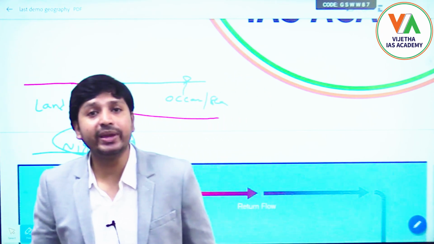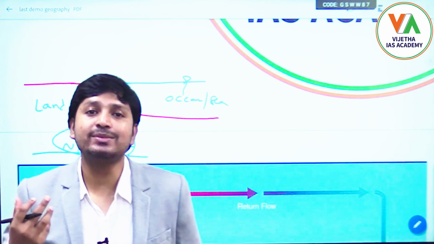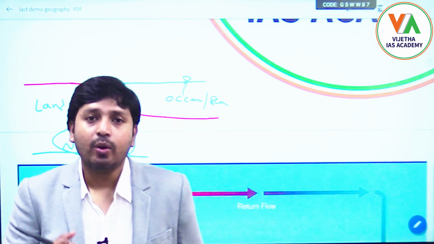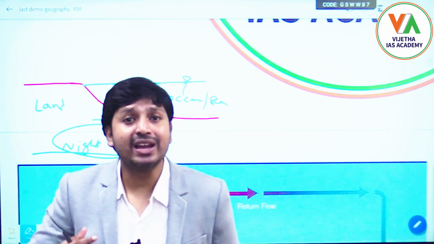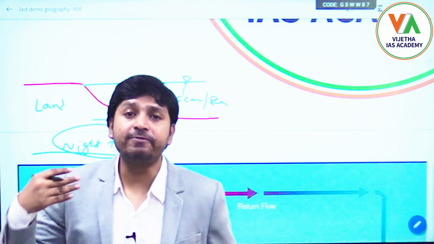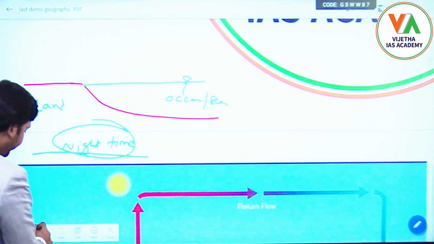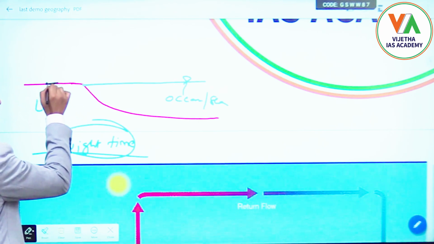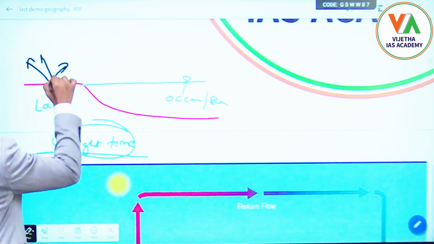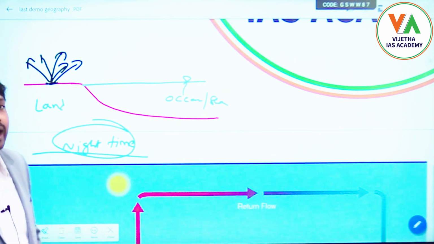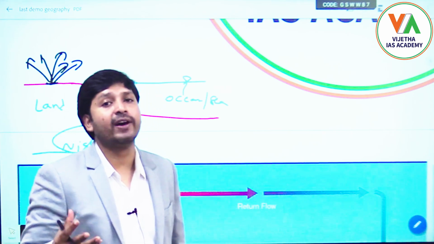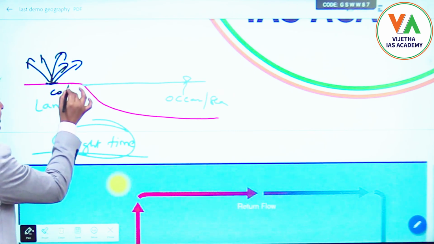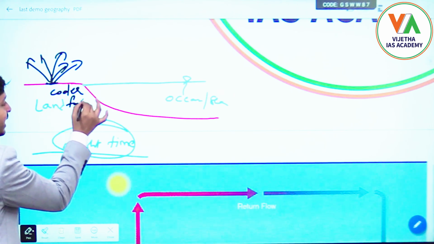Once it is night, the land surface, which became warm after absorbing the solar insolation, will start releasing that heat very fast. The heat it absorbed throughout the daytime, it will start losing very fast during the night, and the land surface will become cooler at a faster rate.